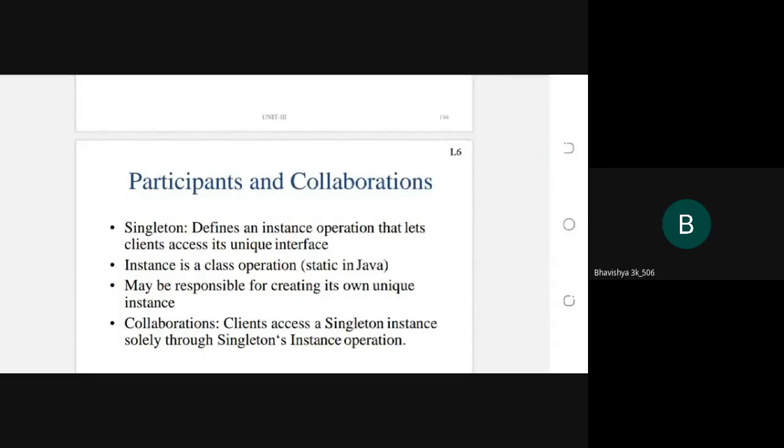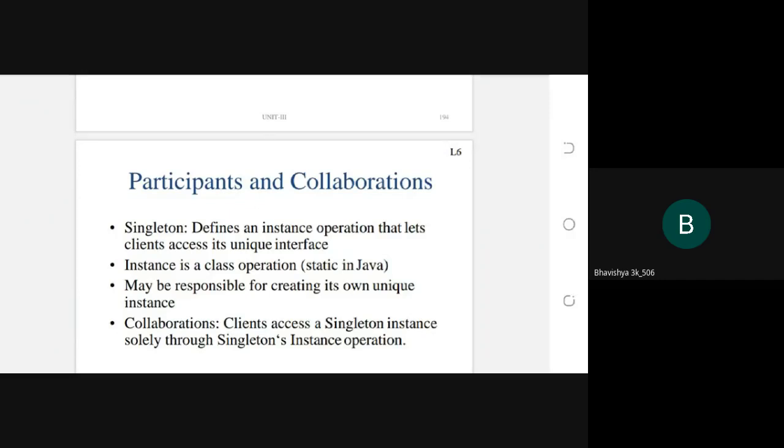Okay, thank you, ma. So here the singleton design pattern should contain three participants: Singleton is one participant, class is one participant, and instance is also one of the participants. So here singleton, class, instance.